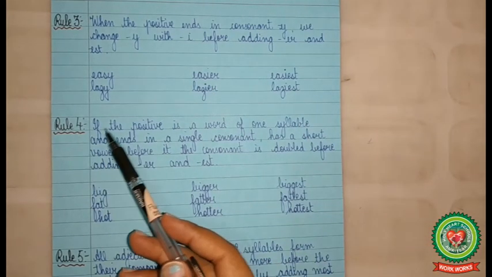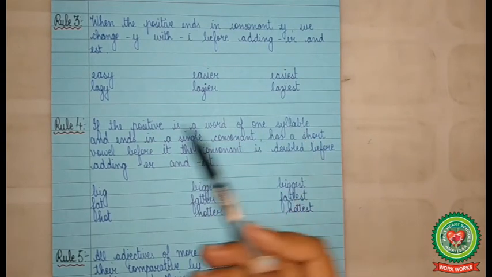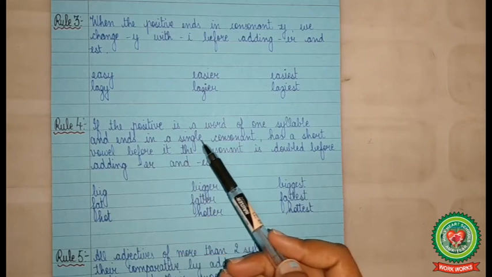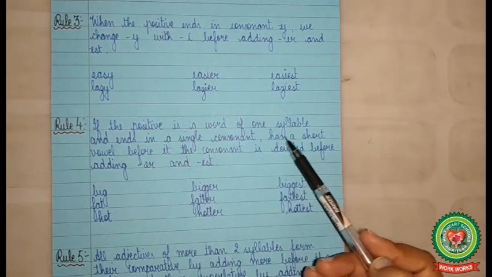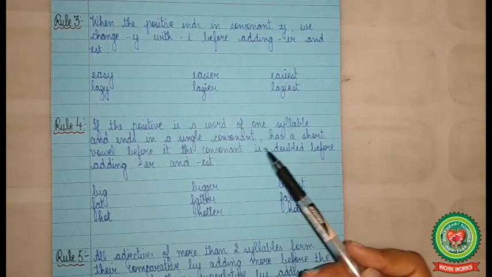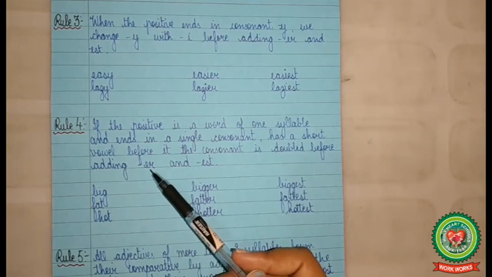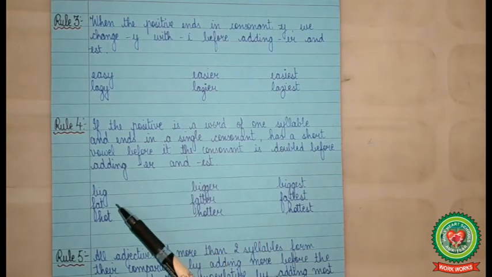Rule 4. If the positive is a word of one syllable and ends in a single consonant, has a short vowel before it, the consonant is doubled before adding ER and EST. For example, the word big. It is the positive word with one syllable.